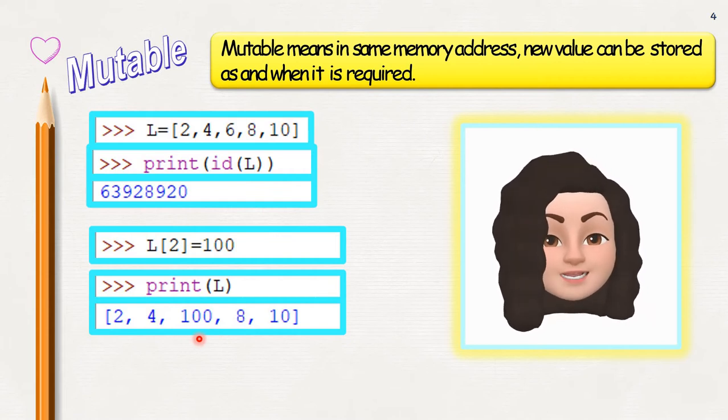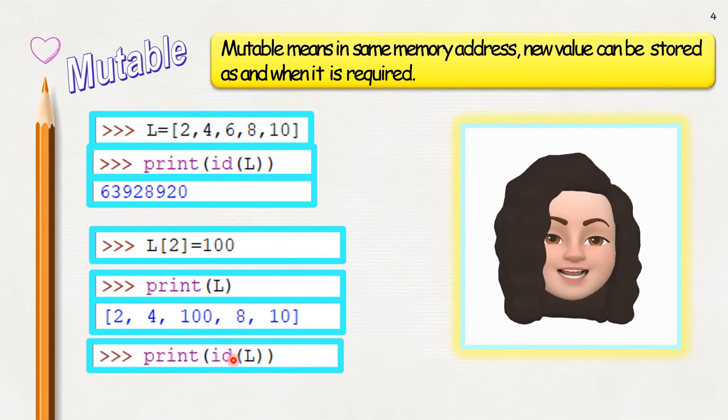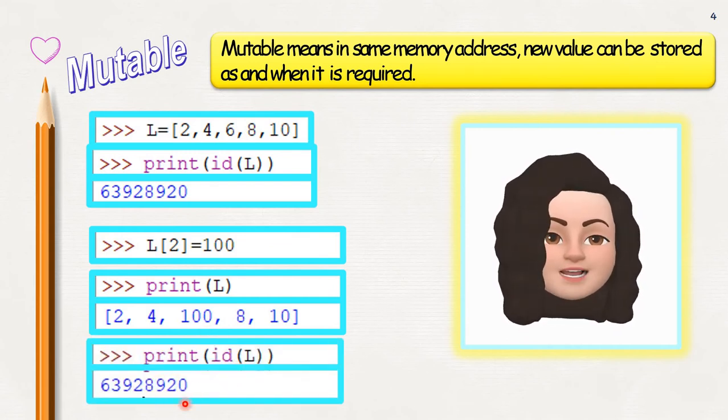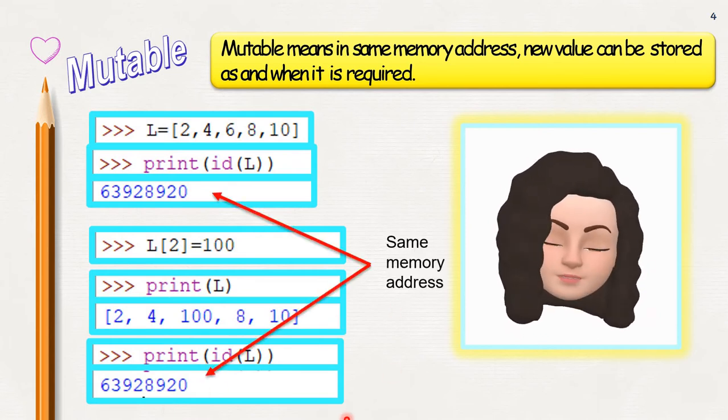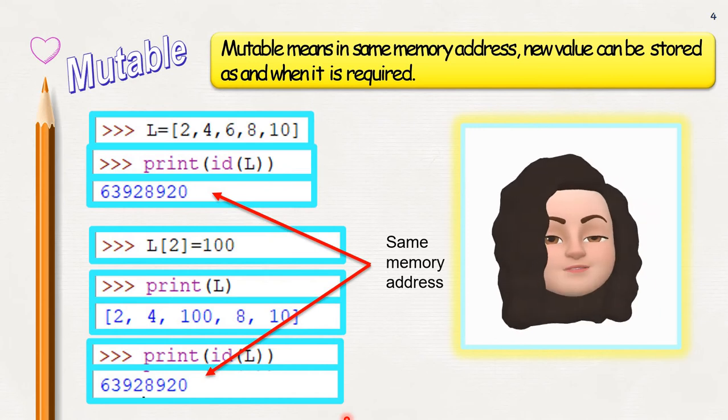Now let's check the memory address of this list L. Print id of L. It is 63928920. It has the same memory address. So the memory address is not changed. The memory address is the same. The elements are changed. So this is known as mutability. In its place itself, you can change a value. You can modify a value.